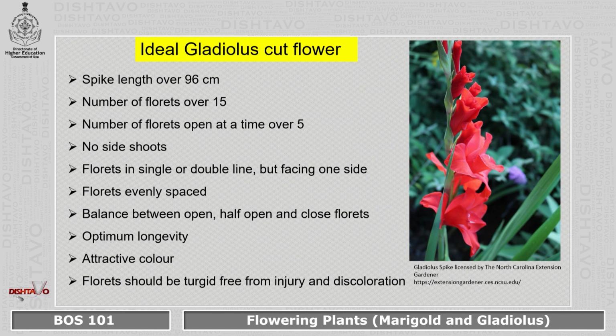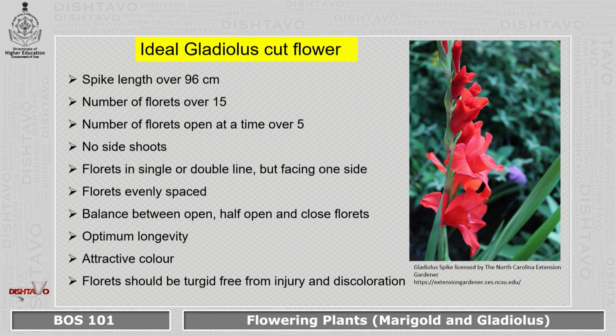Now, what is an ideal gladiolus flower, or how will it be used? It is a cut flower. As a cut flower, it has to have a spike length of over 96 centimeters. Number of florets, this is an important point. Over 15 florets have to be there in the ideal gladiolus flower. The florets that are open have to be over 5 at a time. So, if 5 or more flowers are open, we can say this is an ideal gladiolus cut flower.